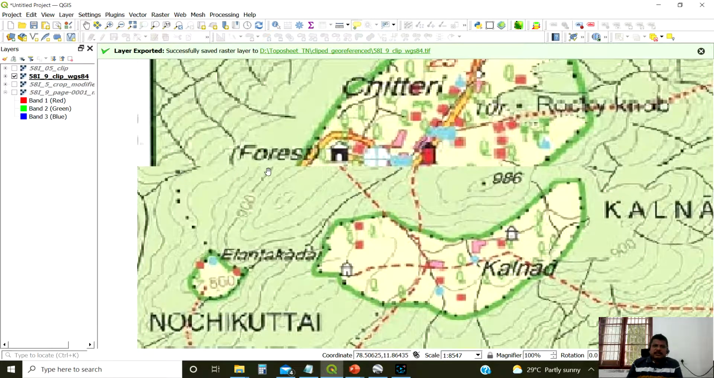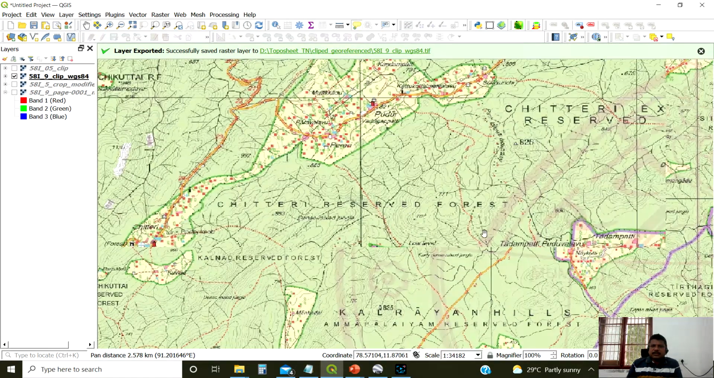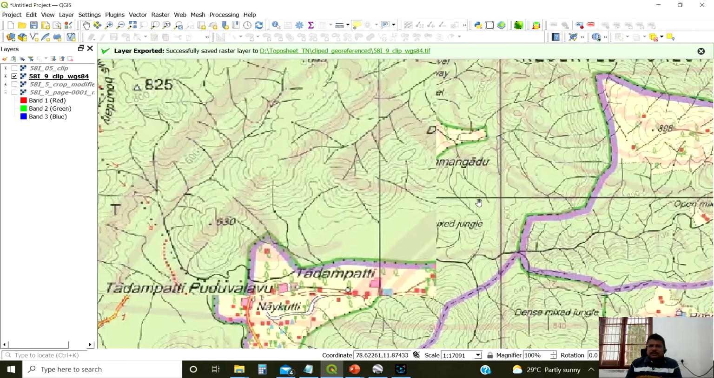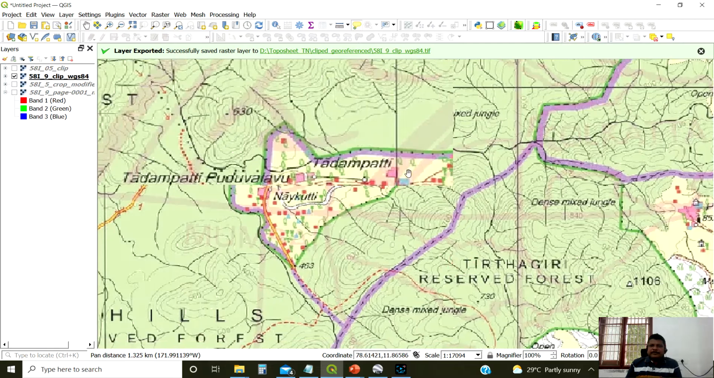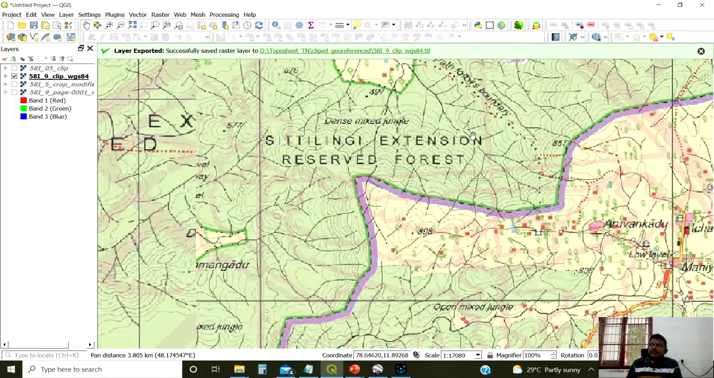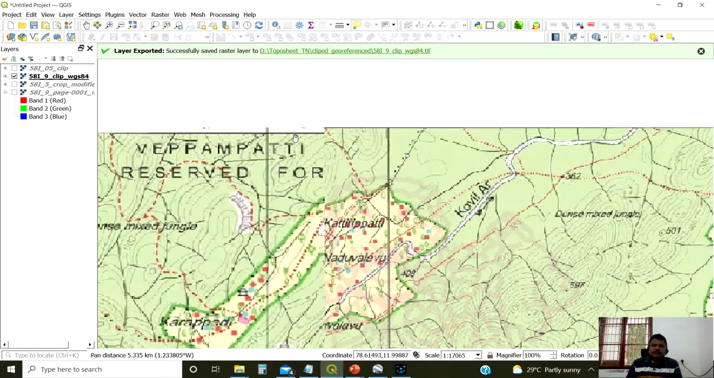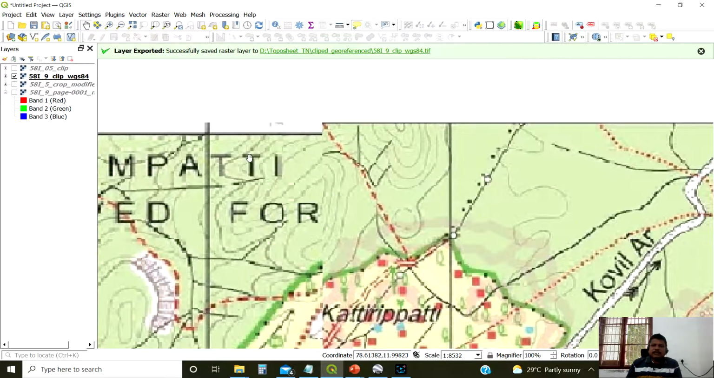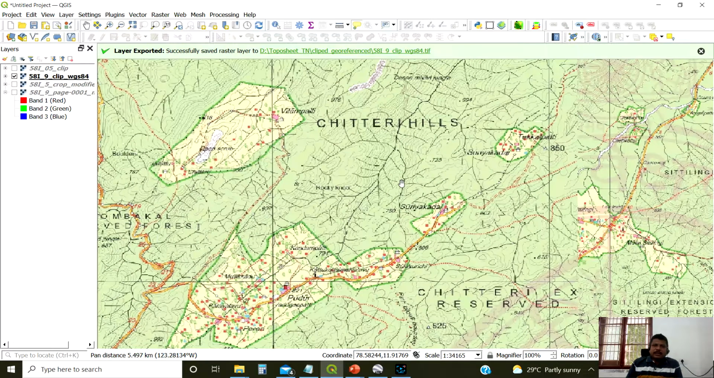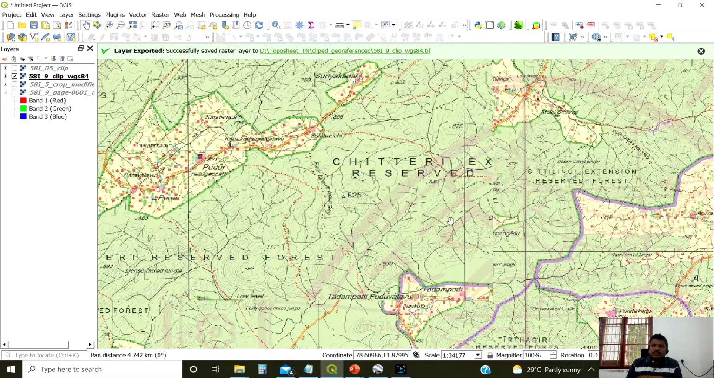It is also misaligned. You can see that misalignment of the topographic sheet. It is not properly aligned. The grid lines are mismatching. You see, somewhere we missed the grid line. So this boundary line also is missing. It is not properly aligned. Here also misaligned. It is not proper. So it may be having some errors. We don't know how accurate this data is.